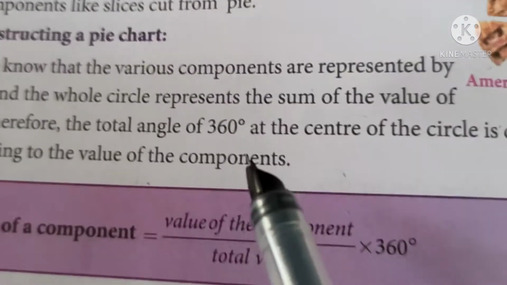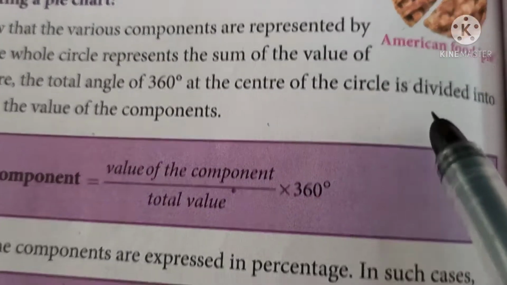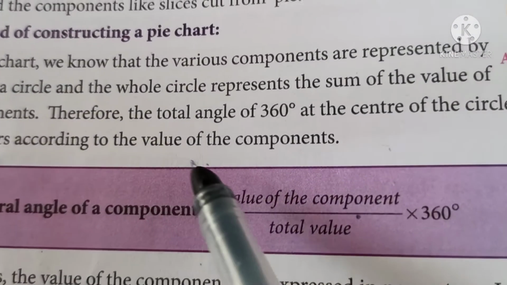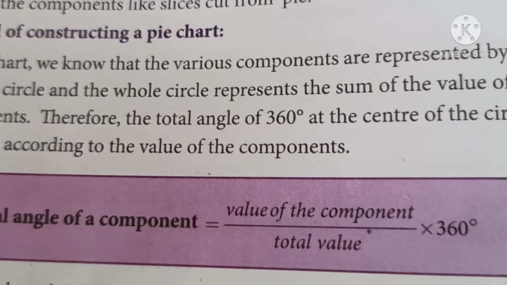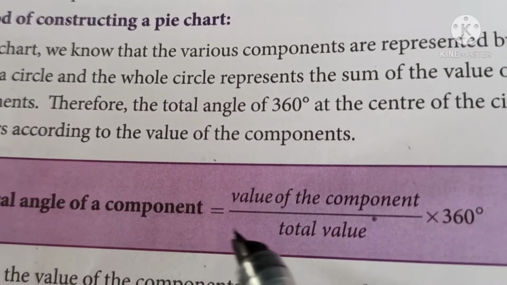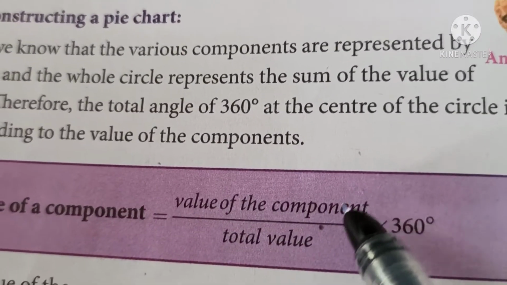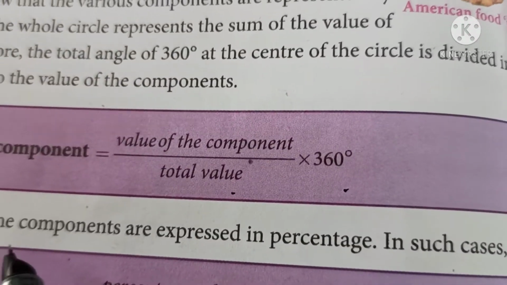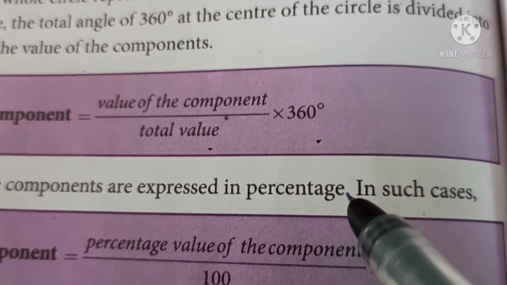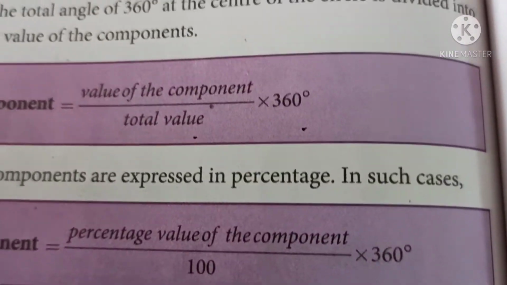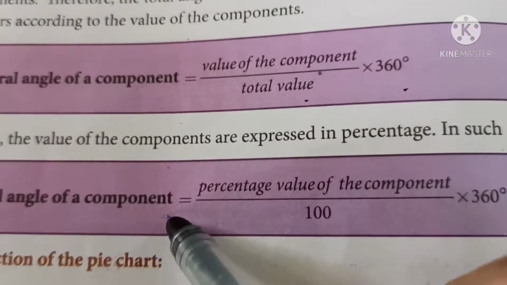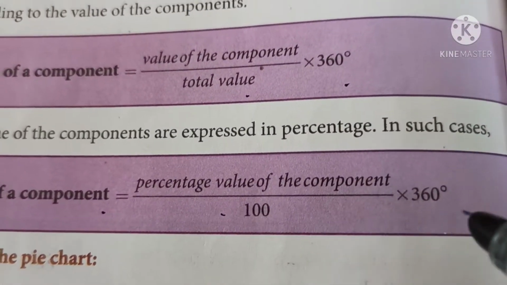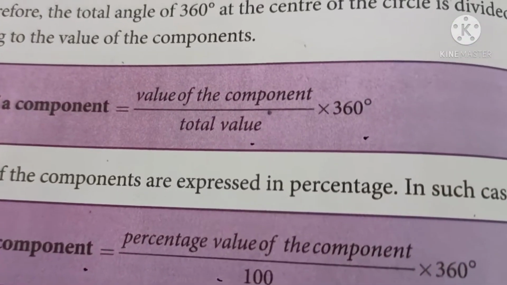Therefore, the total angle of 360 degrees at the center of the circle is divided into different sectors according to the value of the components. The central angle of a component is equal to the value of the component by the total value into 360. If the values of the components are expressed in percentage, the central angle of a component is equal to the percentage value of the component by 100 into 360.